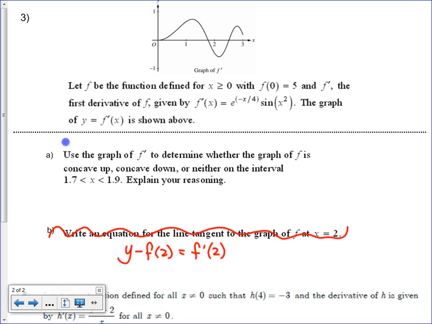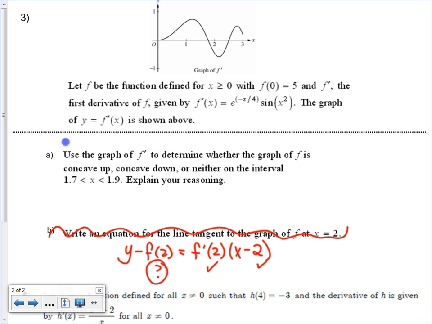Before we talk about the first one, you have the skills to find the 2, because they give it to you. The skills to find f prime of 2 because you have a graph you can look at 2. I have a function I can plug in. I do not, you do not, I do. Sorry, you do not yet know how to do that. It requires integration that second semester because you don't know how to go backwards.